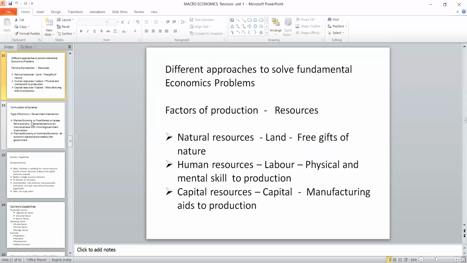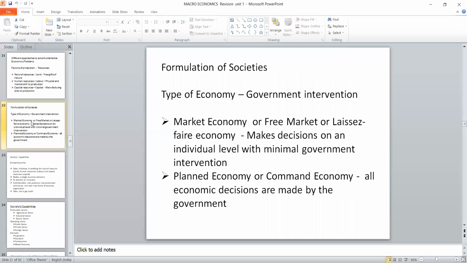Similarly, for capital, we aid the requirement of the consumer by using or manufacturing that particular product. It is called capital investment. The source will be called capital resources. Therefore, there are three types of resources: natural resources, human resources, and capital resources. So based on these three, we have to consider the society capability.